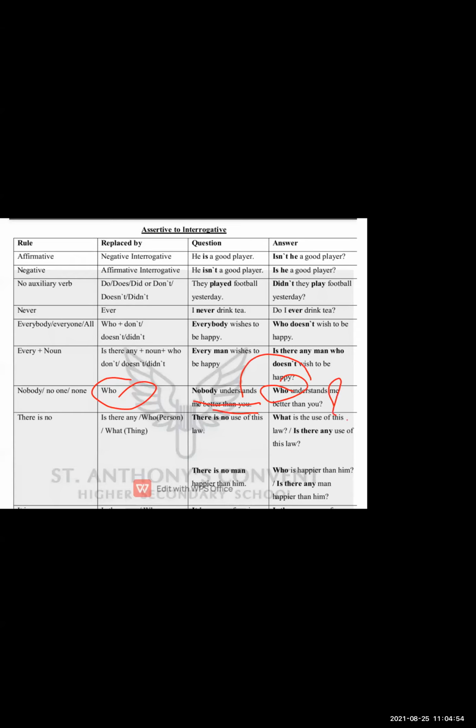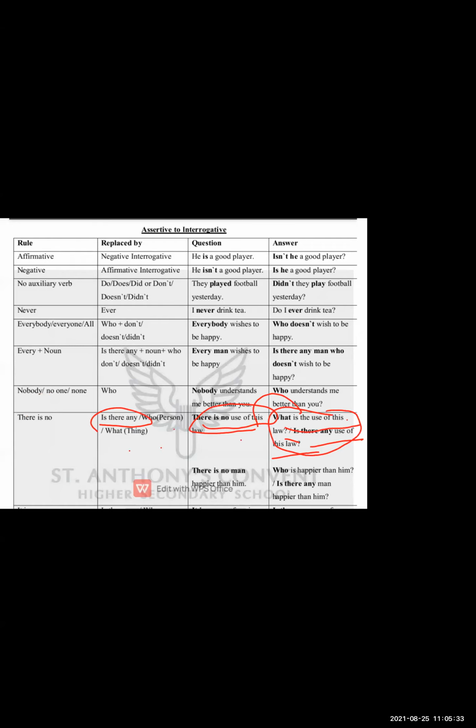Now let us see the next. There is no. Now, there is no also shows the negative. So this there is no we have to replace with is there any, who, what, that you have to add. Let us see the example: There is no use of this law. This is a negative. We have to convert it into an affirmative. What is the use of this law? Or is there any use of this law? So now this is the affirmative interrogative.